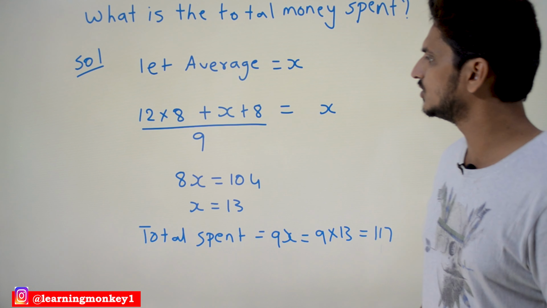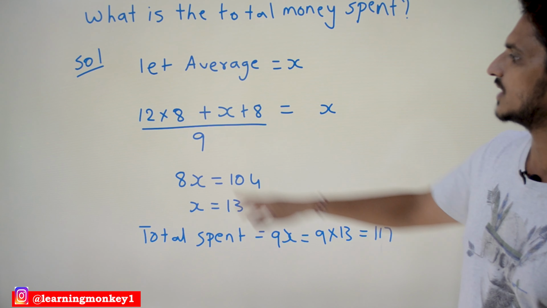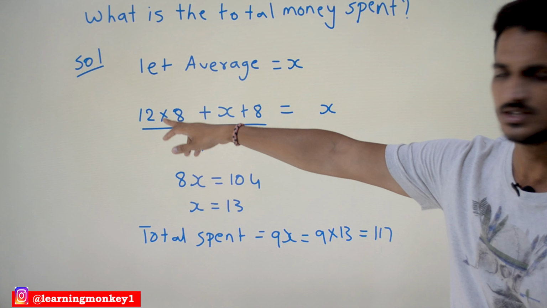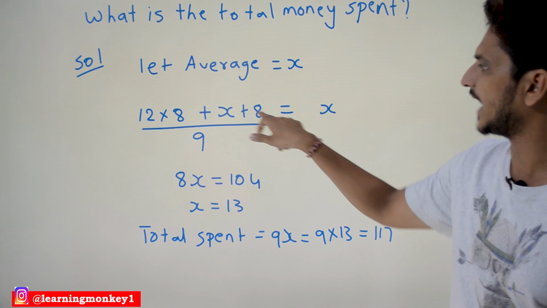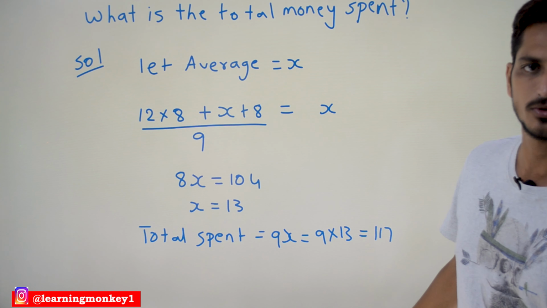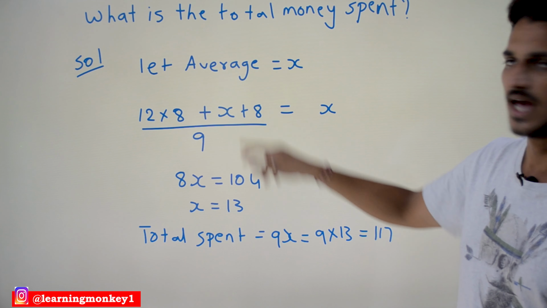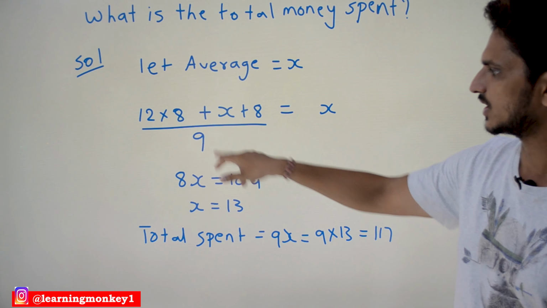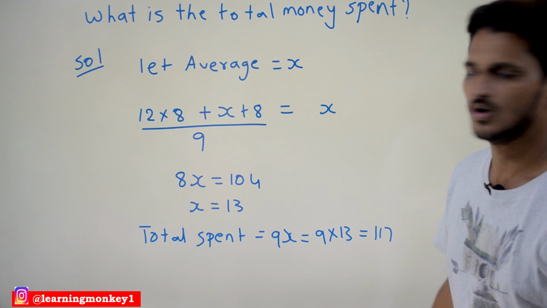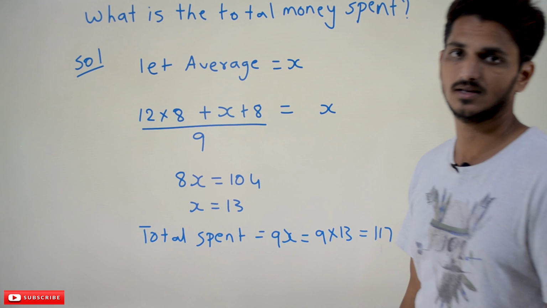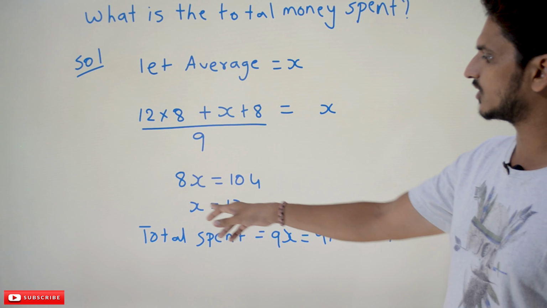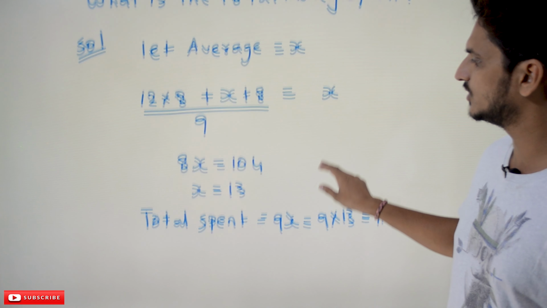Let average be x. 8 persons are spending 12 rupees each, 12 multiplied by 8, plus the 9th person is going to spend x plus 8 rupees, where x is the average value, divided by the total number of persons 9, is equal to the average value x. Solve this: 8x is equal to 104, x is equal to 13.